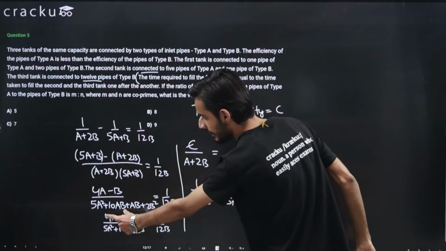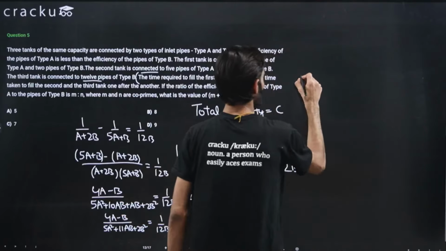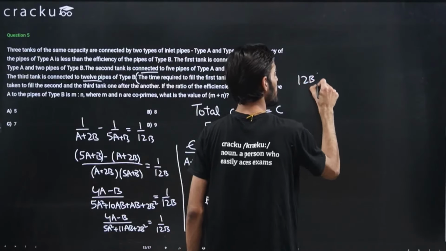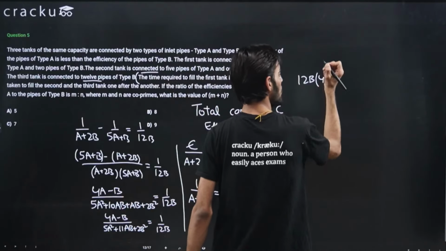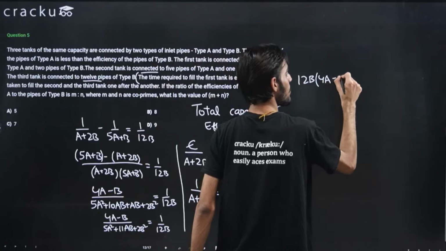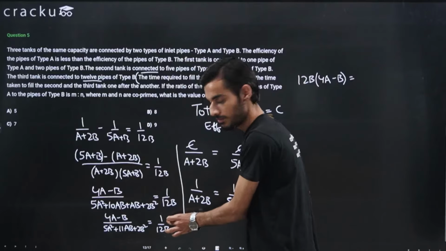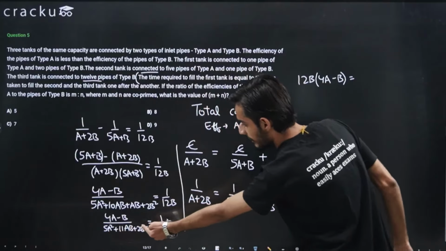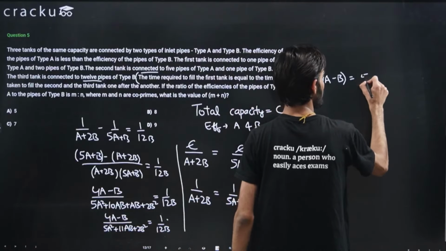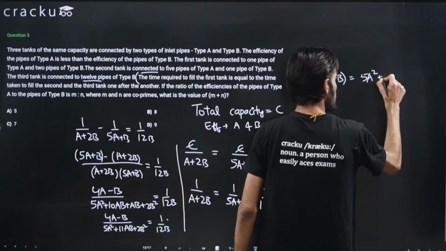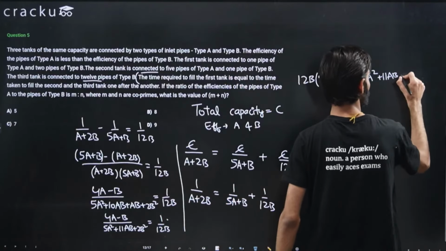So 12b will get multiplied here, and I'll take this term here. So 12b multiplied here will give me 12b multiplied by 4 times of a minus of b. Okay, 4 times of a minus b. So that will be equal to, I'll now take this term to the right hand side. So 5a square plus 11ab plus 2b square multiplied by 1 will remain the same. So this will come out to be 5a square plus 11ab plus 2b square.